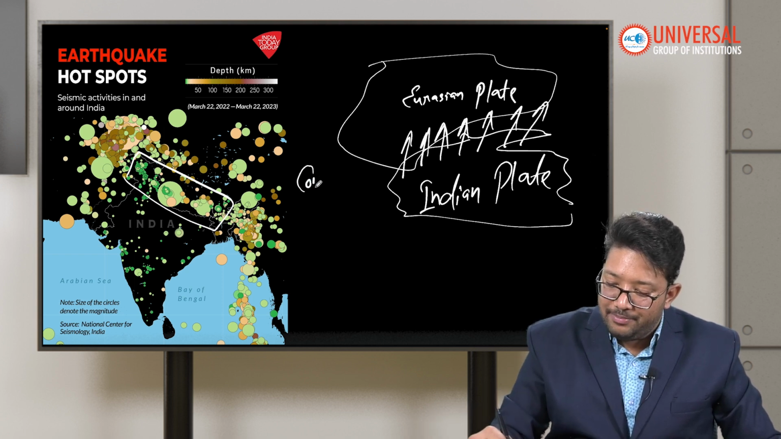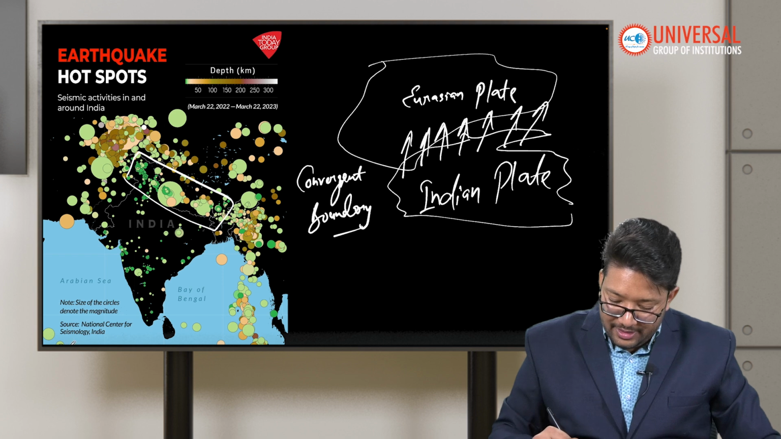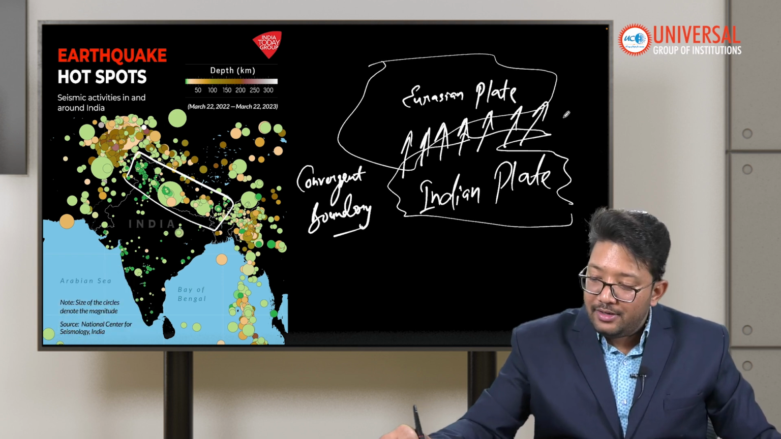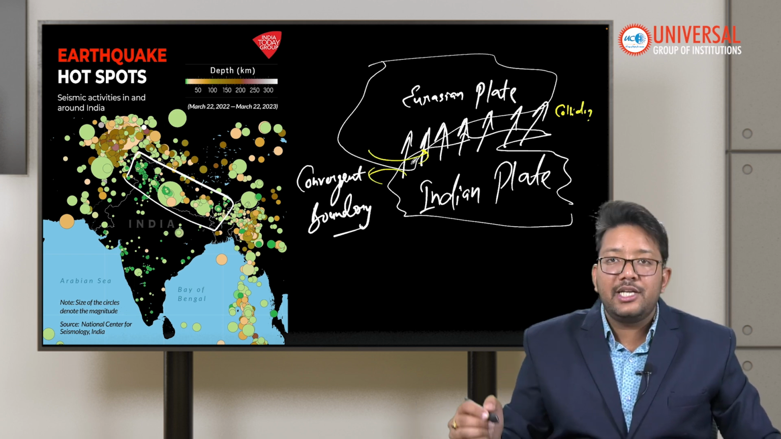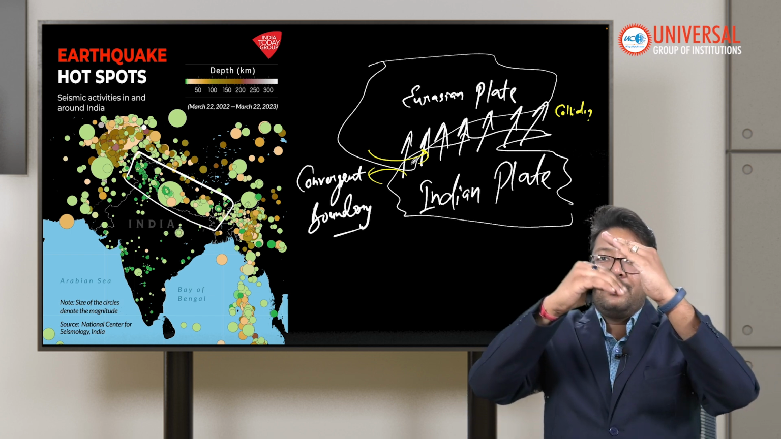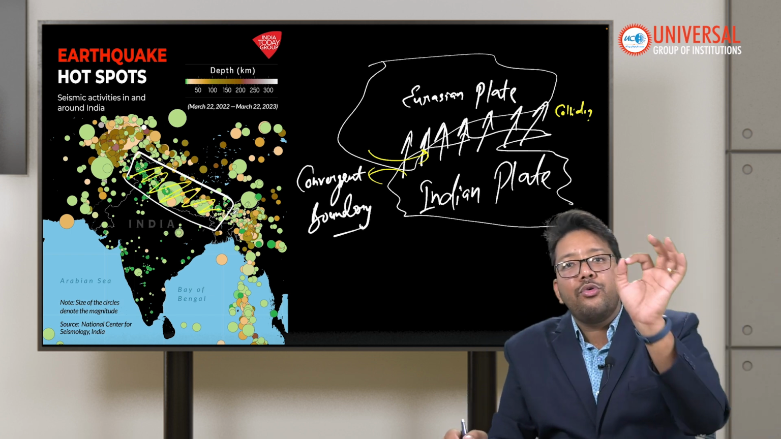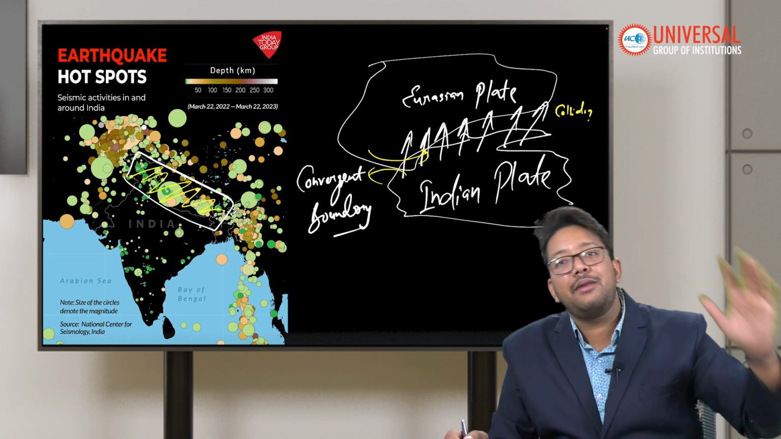That is called a convergent plate boundary. Basically, the Indian plate is colliding with the Eurasian plate, and the Indian plate is going down, the Eurasian plate is going up. That's why we feel earthquakes in this particular area. This is the most earthquake prone area in the Asian region because of the Himalayan mountains.